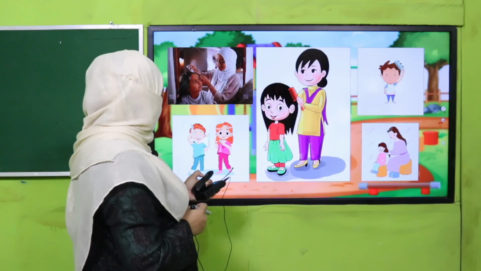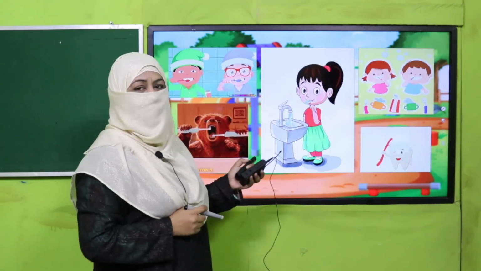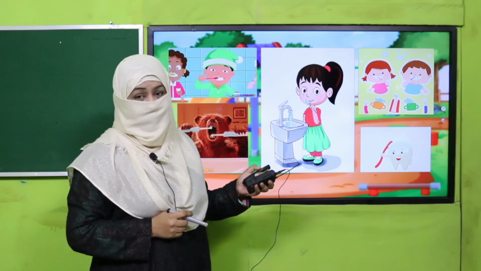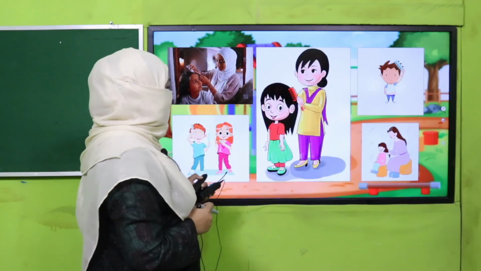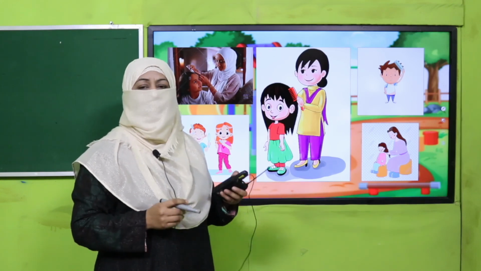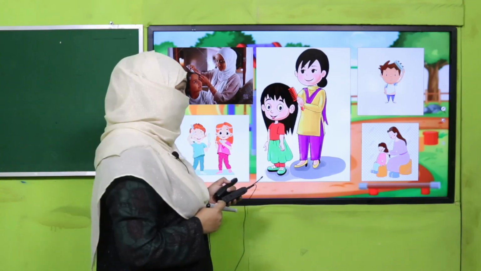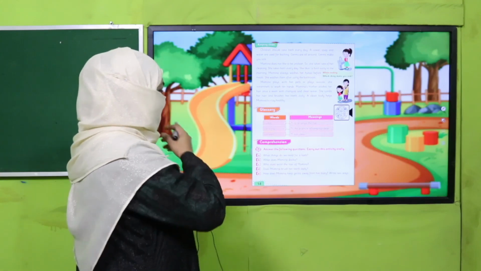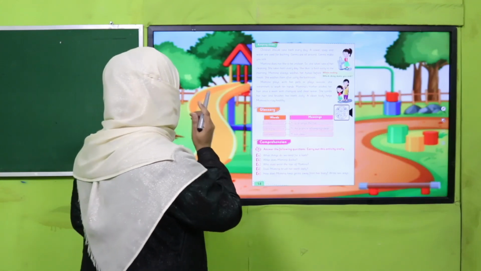There are also good habits: to brush your teeth every time, rather twice a day, every day, and comb your hair every day. These are good habits which keep you neat and clean, and you look neat and clean as well. Okay, so let's start reading this text.